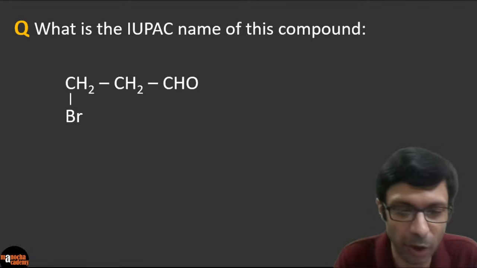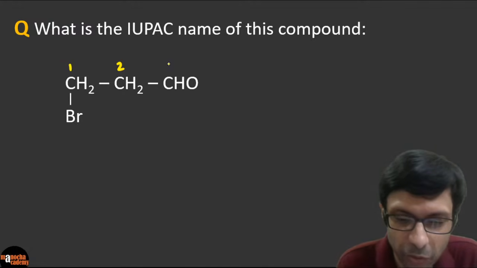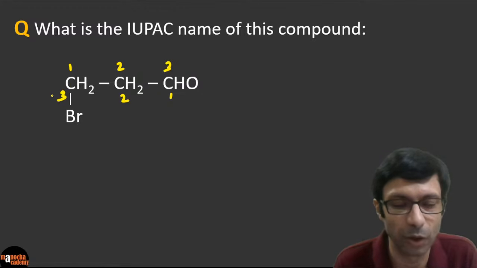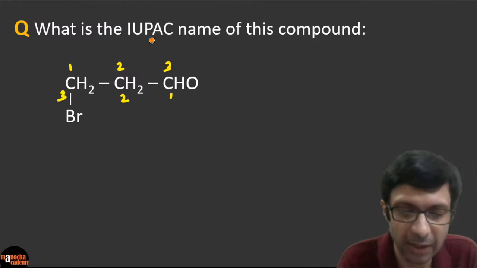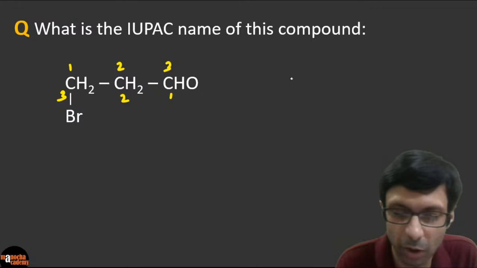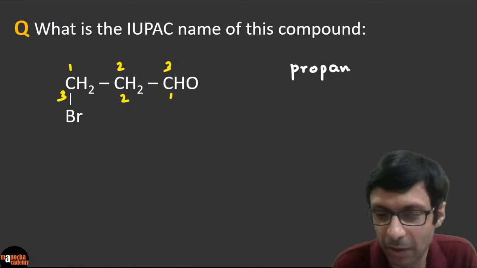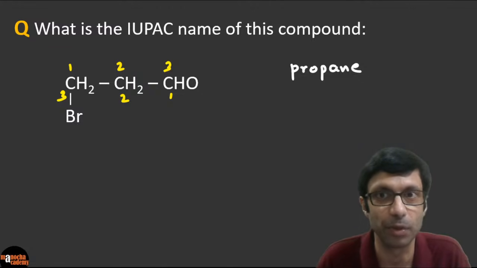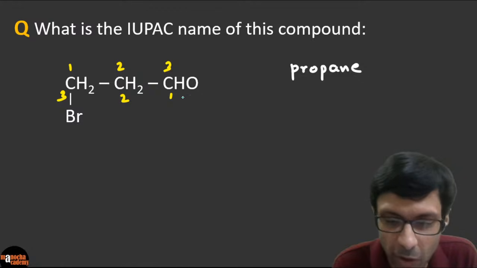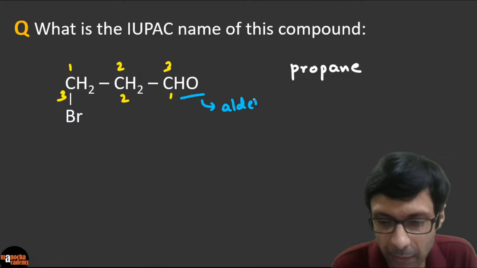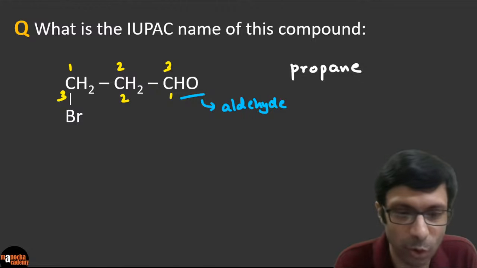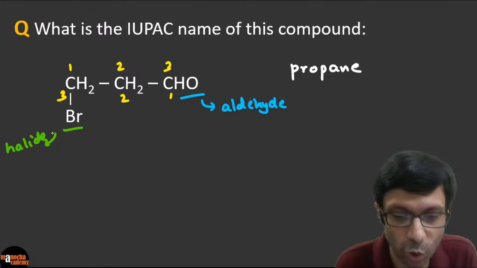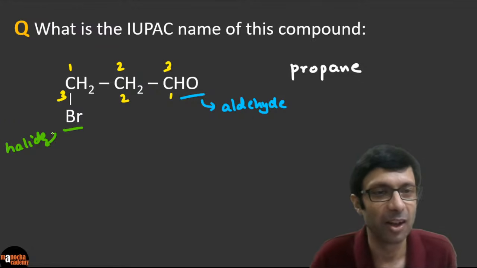Okay, so what is the name of this compound? So again, look here, it has 3 carbon. So look at the longest chain, 1, 2, 3. If nothing was there, you can see there's a CHO and there's a bromine. If none of that was there, it would have simply been propane. So it's basically a propane if you don't have any of the functional groups, but the functional groups are there. What do you have? You have an aldehyde here and you have a bromine here. So this is a halide. So you have 2 functional groups here. That's really interesting.